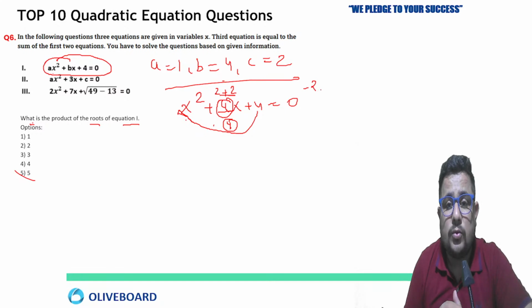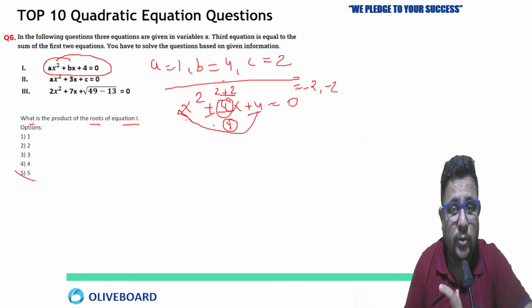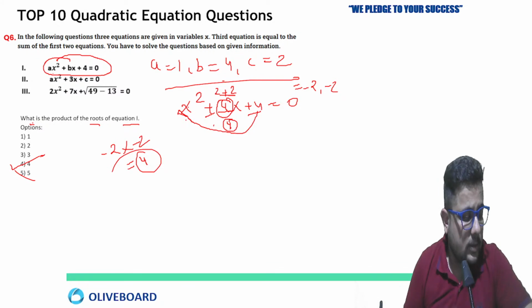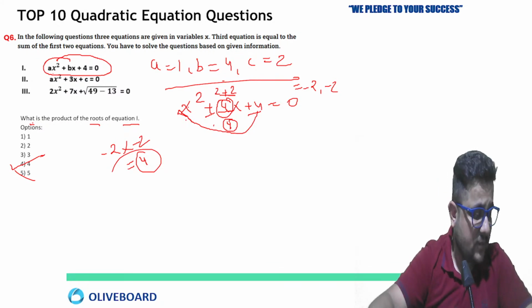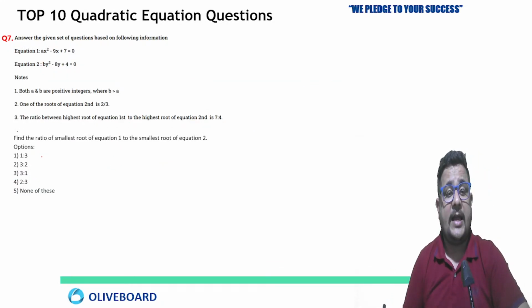So minus 2 and minus 2. Why? Because b is positive, c is positive, so both roots are going to be negative. The value of a is 1. So minus 2 by 1, minus 2 by 1, means minus 2, minus 2. Multiply minus 2 multiply minus 2, you will get 4. Clear? 4 is going to be the answer of this question. Very good. Excellent.